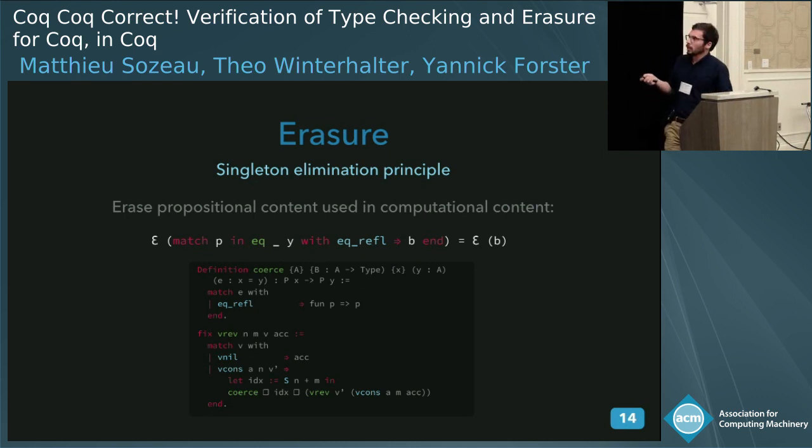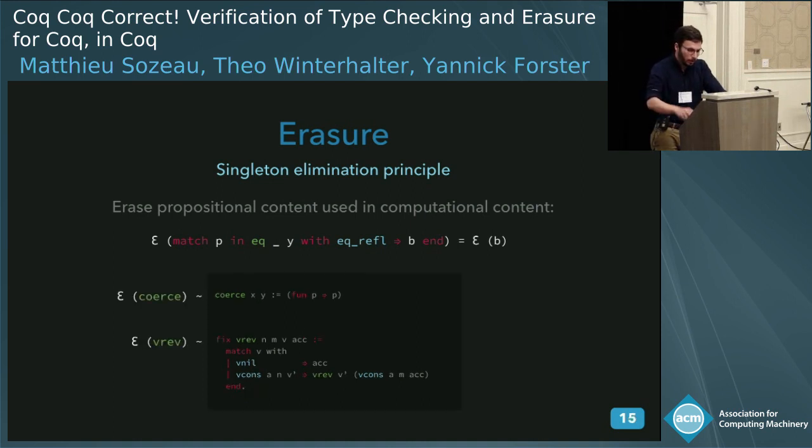So for instance, if you're erasing on a big match, which is matching on a proof, and returning a computation, in the end what you want to do is disregard the match because you were matching on something that you don't care about, and just go on. But proving the correctness of this is the tricky part.